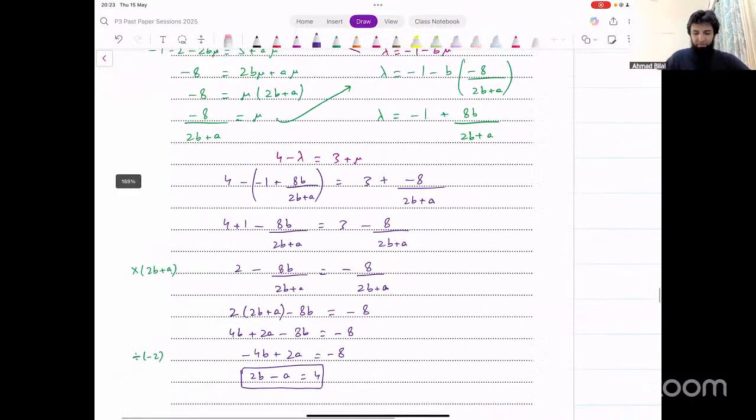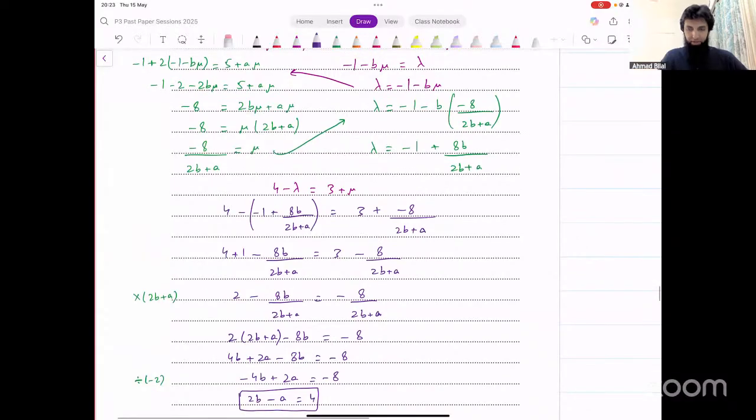Okay, quite some algebra, but you get that answer eventually. Does this make sense? Any problems with this? Any problems, anyone?